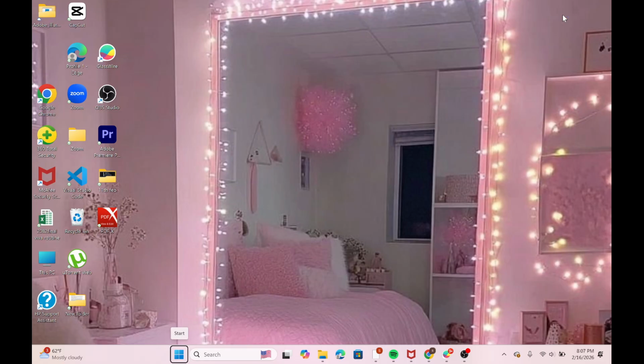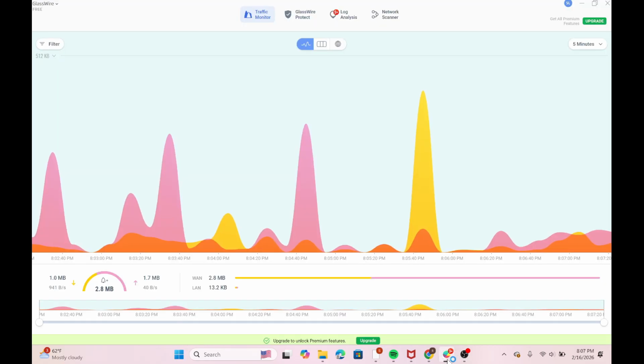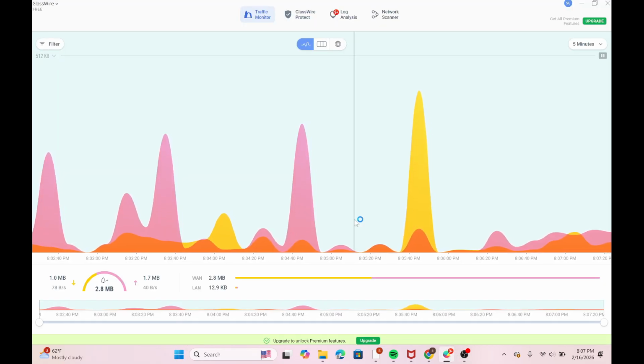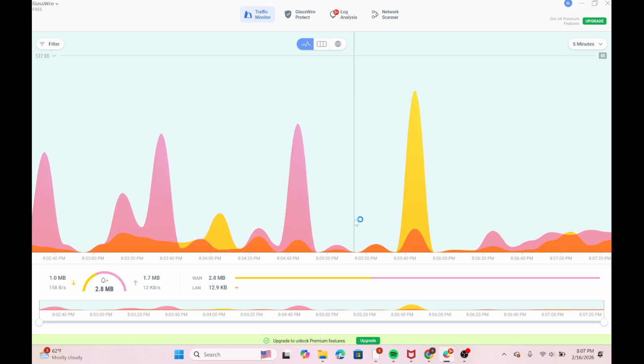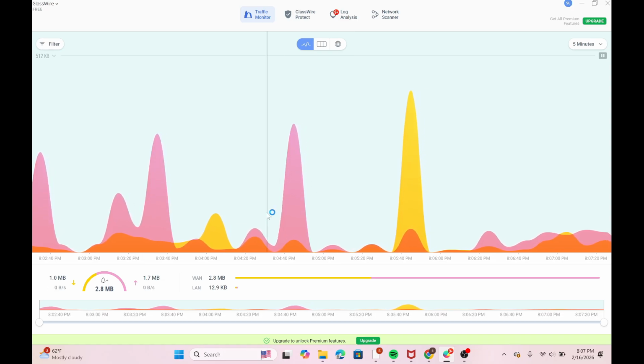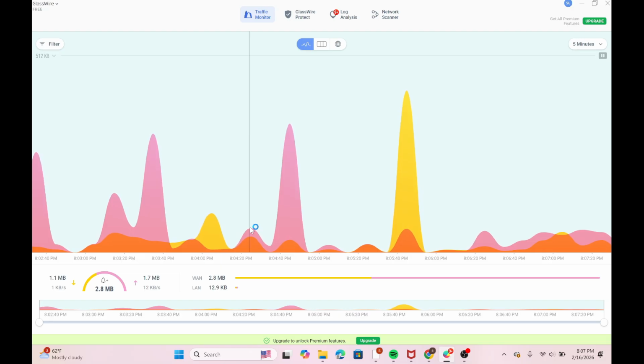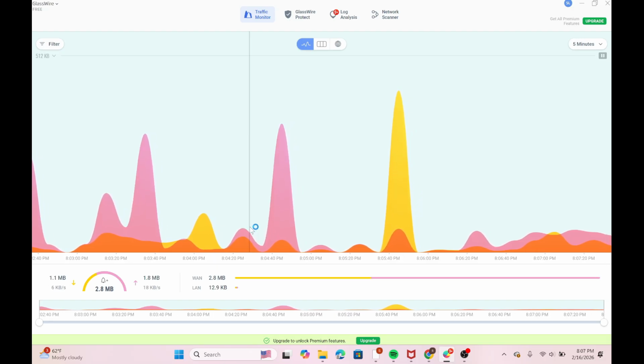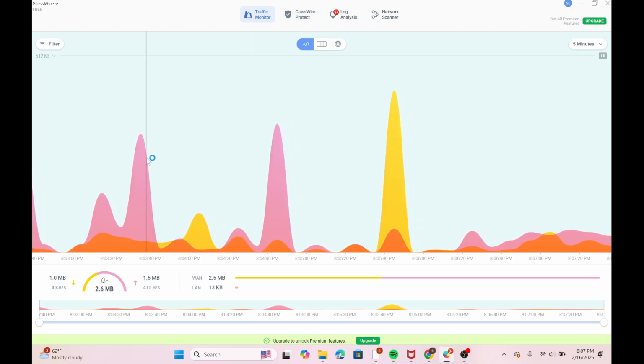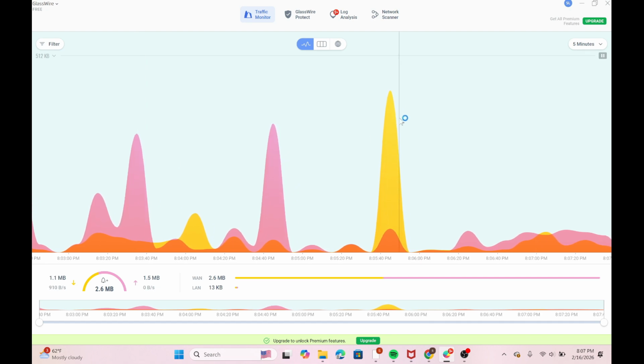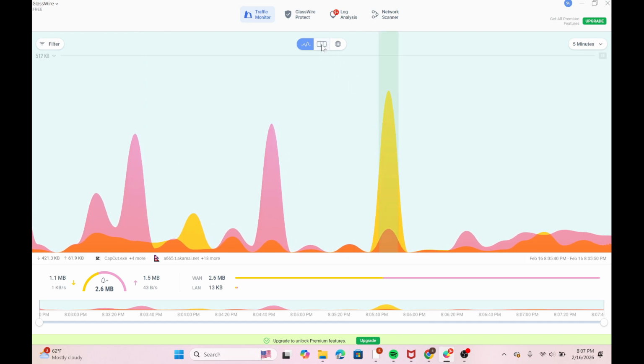First, what you can do is open your Glasswire on your computer. And on the main dashboard, you land on the Graph tab. This is where you can see the real-time network activity displayed visually. If you notice sudden spikes in traffic when you're not actively using the internet, that could be a red flag showing suspicious activity. Move your cursor over the graph here to see which application was using data at that time.